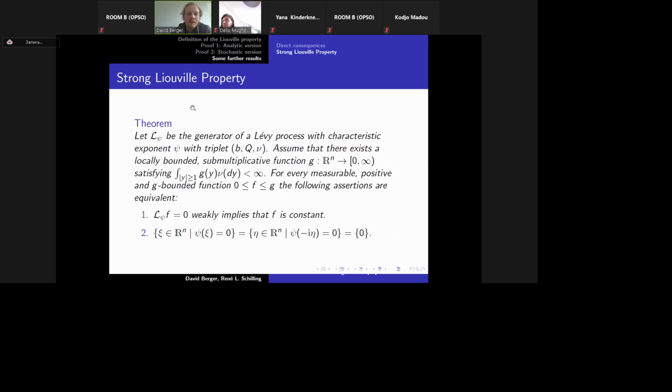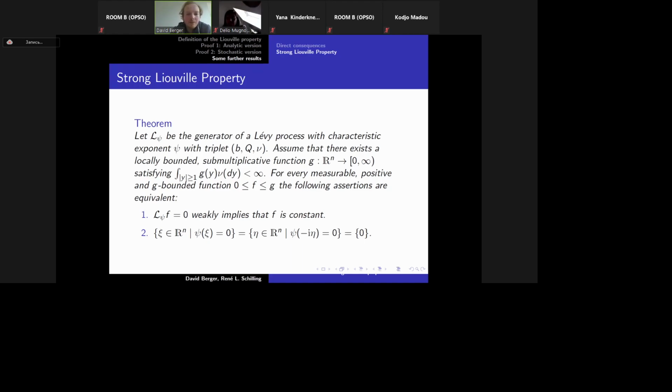Okay. And now the strong Liouville property. Assume that L psi is the generator of a Liouville process with characteristic exponent psi with triplet (b, Q, nu). Assume that there exists a locally bounded submultiplicative function g from R^n to the positive numbers, satisfying that the integral of g with respect to nu is finite. And then for every measurable positive and g-bounded function f, which means that f is greater or equal than 0 and smaller or equal than g, the following assertions are equivalent.